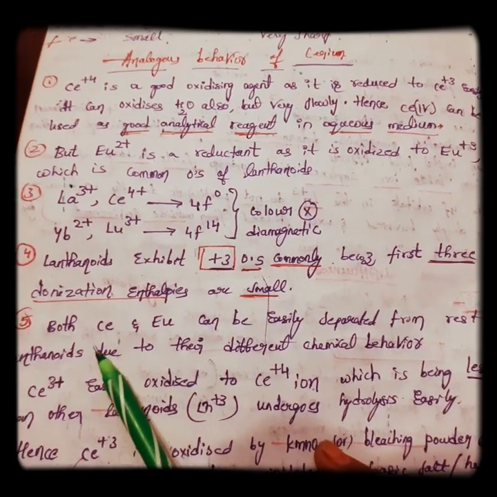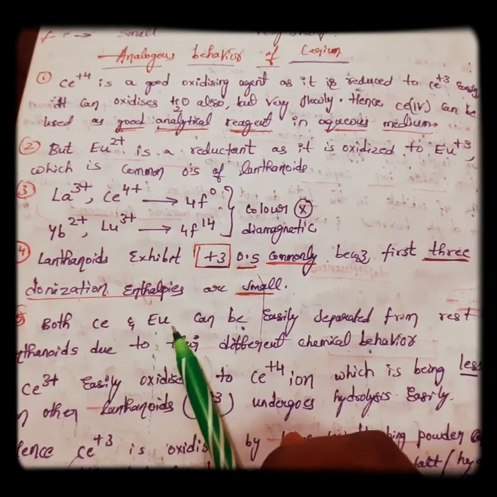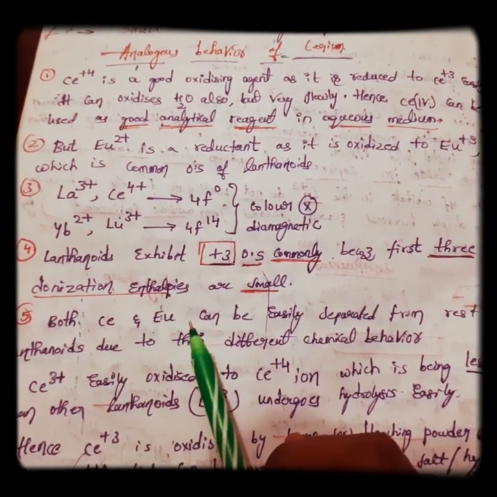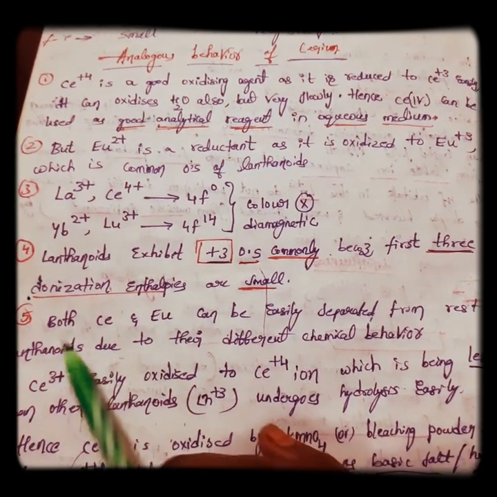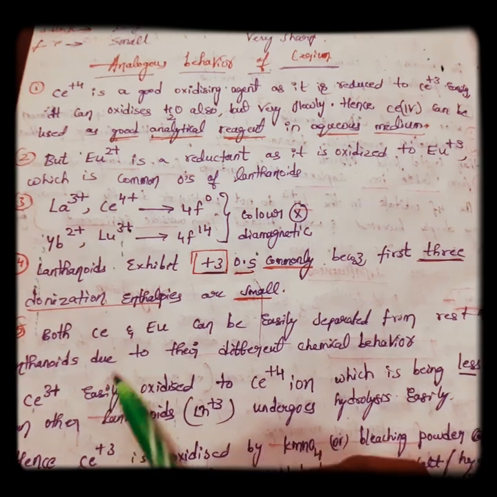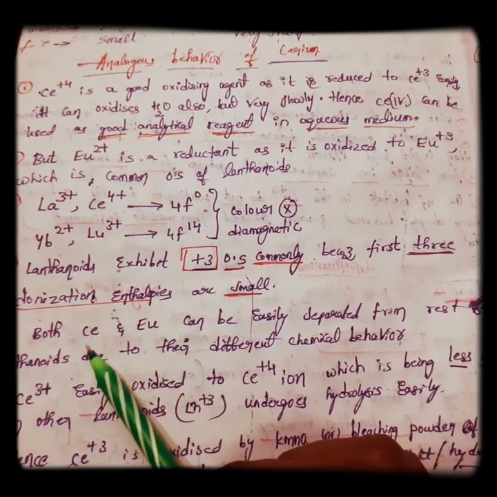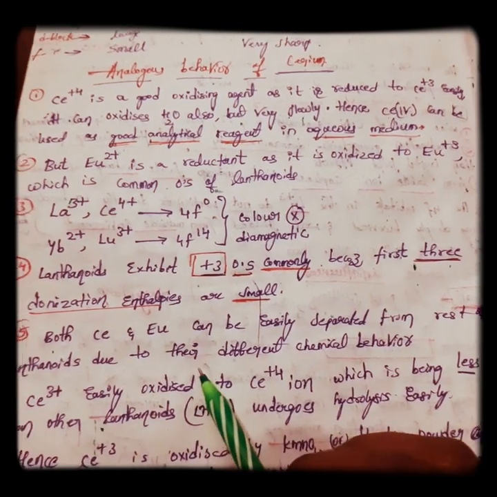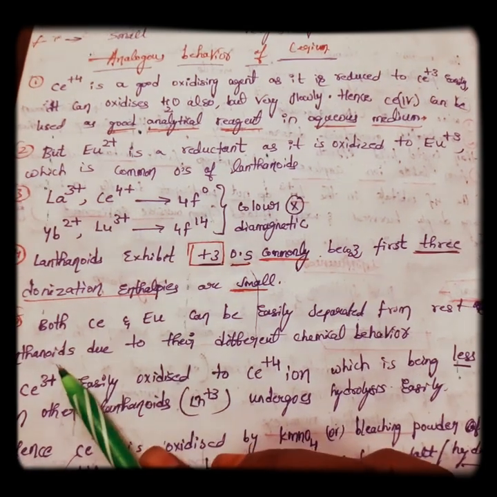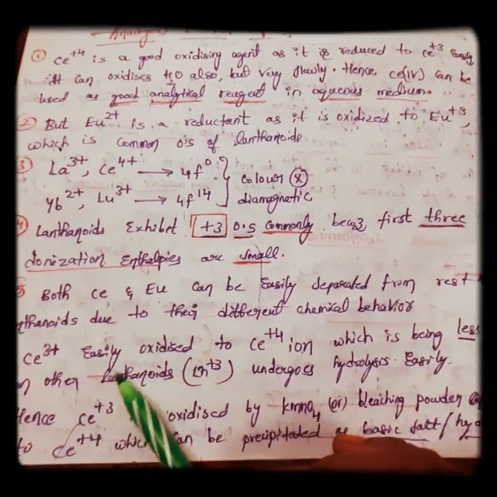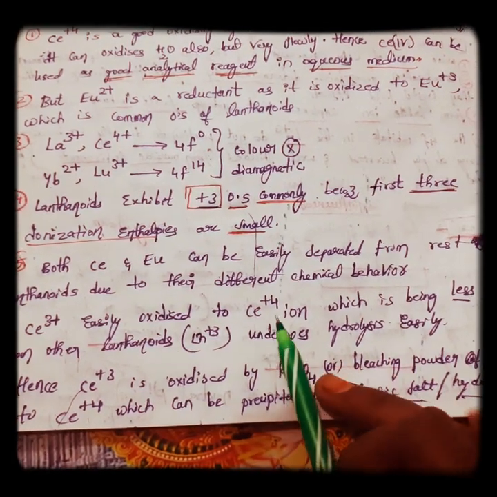It is very easy to separate cerium and europium from the rest of the lanthanoids because their chemical behavior is quite different.